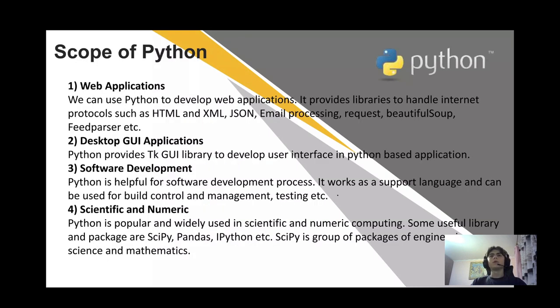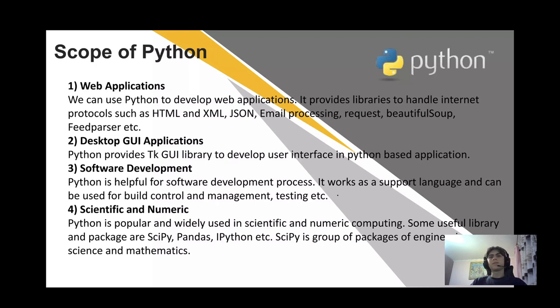Scope of Python. First of all, web applications. We can use Python to develop web applications. It provides libraries to handle internet protocols such as HTML, XML, JSON, mail processing, requests, Beautiful Soup, feedparser, etc. Desktop GUI applications.